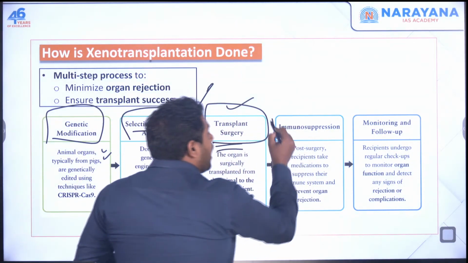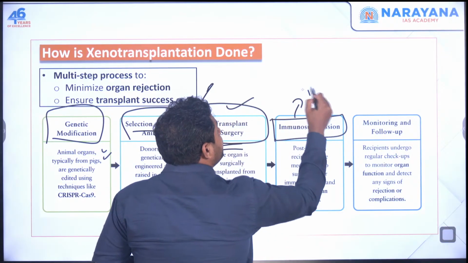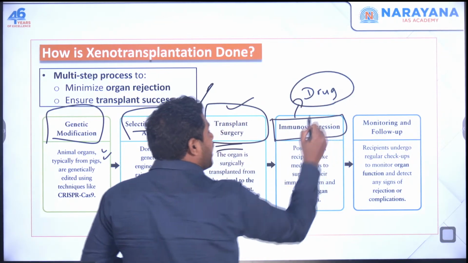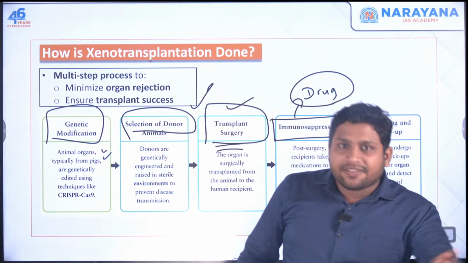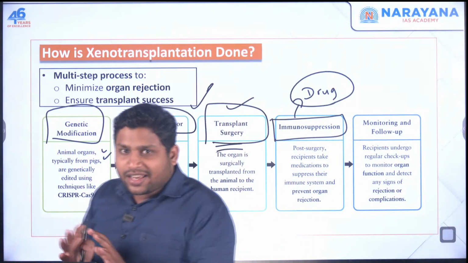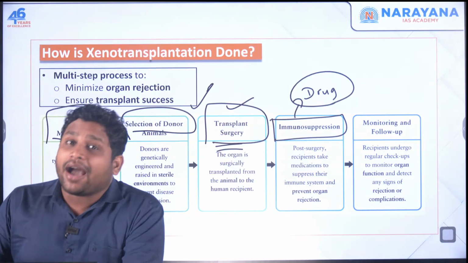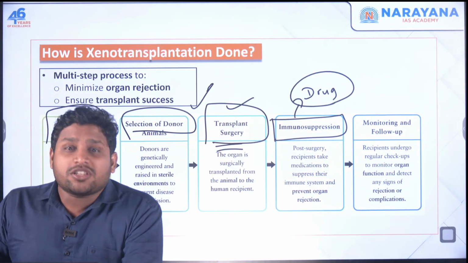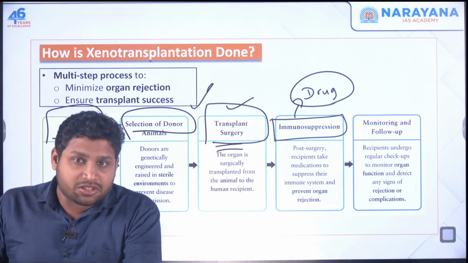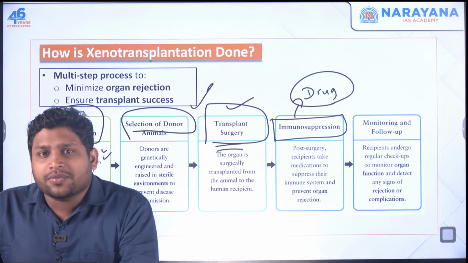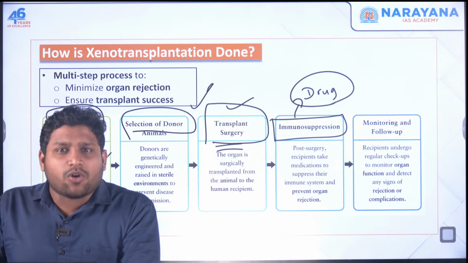Transplantation will happen, and one special drug is given to this patient, which we call an immunosuppressant. Even if you do all this genetic modification, there is still a possibility that my body's immune system might attack this new item which is coming from some other person's or some other animal's body.